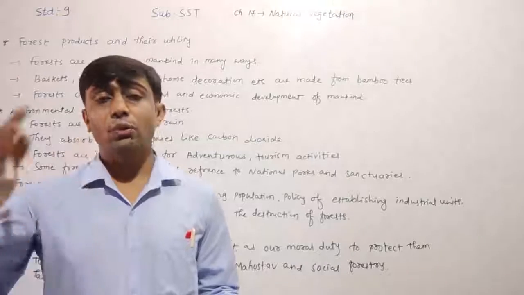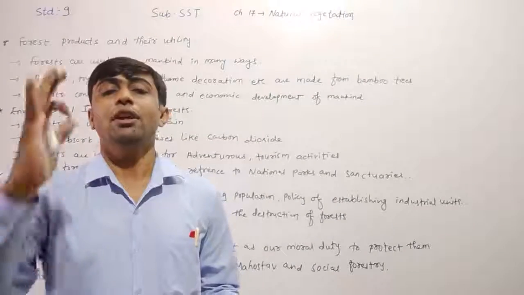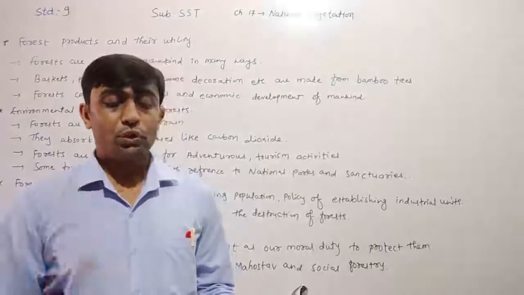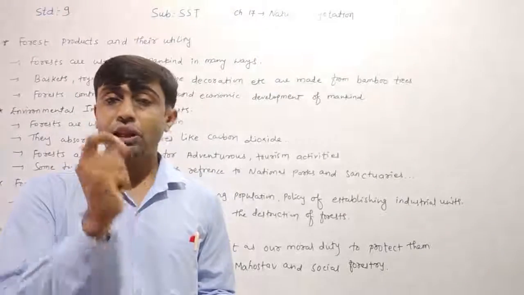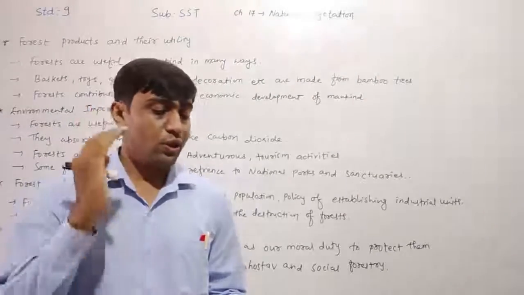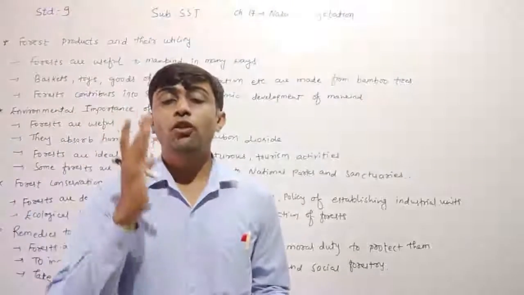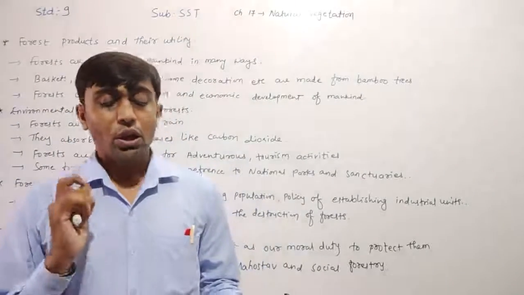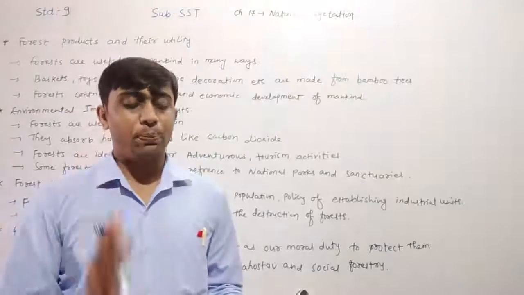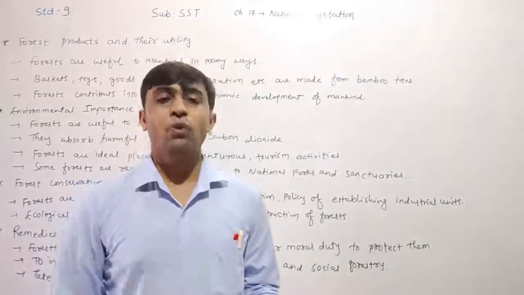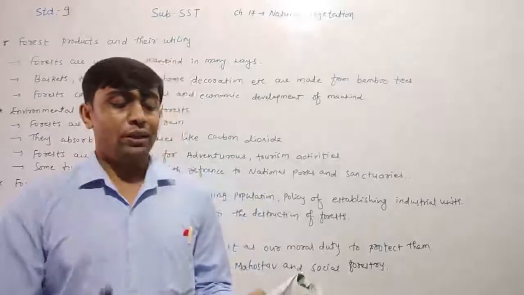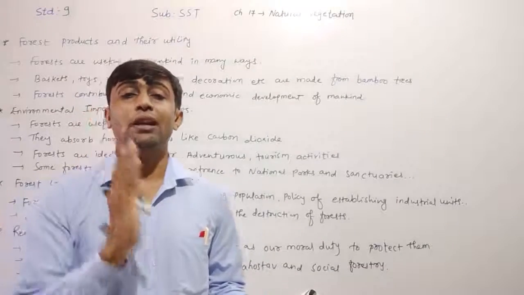According to the national policy of 1952, there must be forest over 33% of the total geographical area of the nation. In India, forests are spread over about 23% of the area, while forests occupy only 10% of the land of Gujarat.